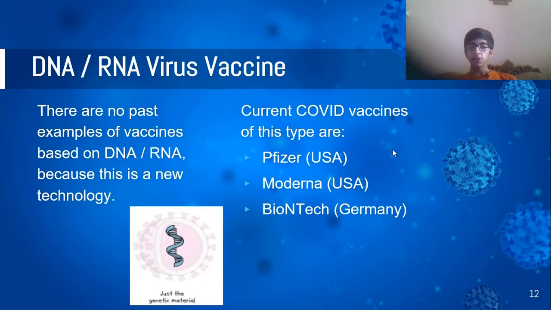Now, there is no past example of this type of vaccine. There were no vaccines in the past which are based on the DNA or RNA of the virus. This is a very new technology because there is no past vaccine of this kind. So it is a risky shot, but it can be tried. Now, the current COVID vaccines of this type are Pfizer and Moderna, which are made in the USA, and BioNTech, which is a German brand.